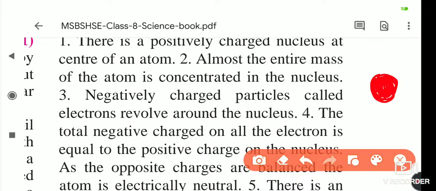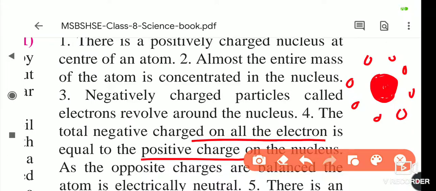Then the negatively charged particles, called electrons, revolve around the nucleus. Now the total negative charge on all the electrons is equal to the positive charge of the nucleus. So however much the positive charge is, that much negative charge is present.